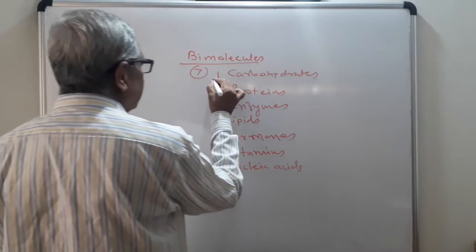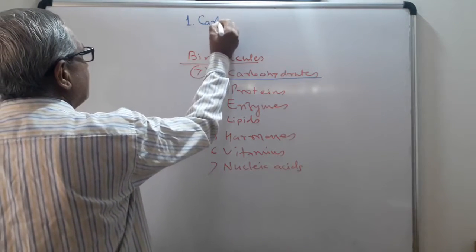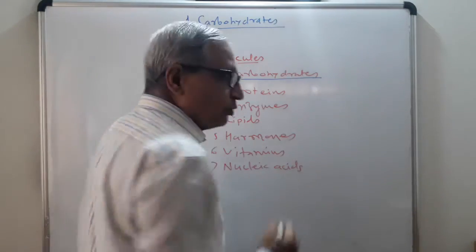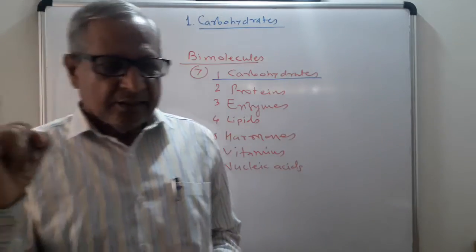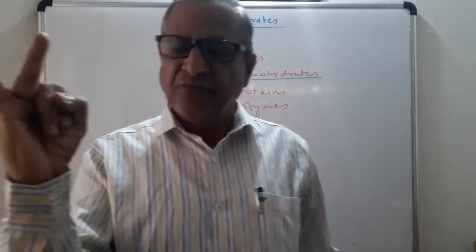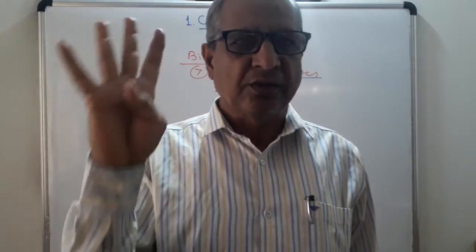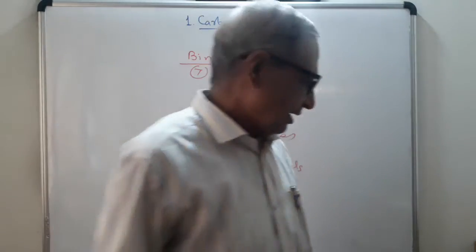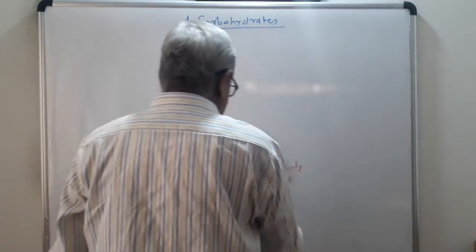So first I will explain the point carbohydrates. So give the title, carbohydrates. What we are going to learn in this topic, in carbohydrates, we are going to learn here the introduction about the carbohydrate, definition of carbohydrate, classification of carbohydrates. In detail, you have to learn glucose, fructose, monosaccharides, disaccharides, trisaccharides, as well as polysaccharides. So these are the points which we are going to learn here.